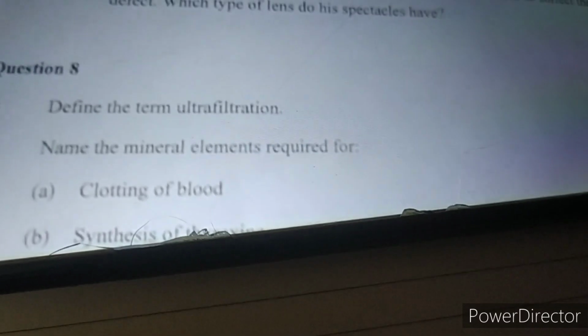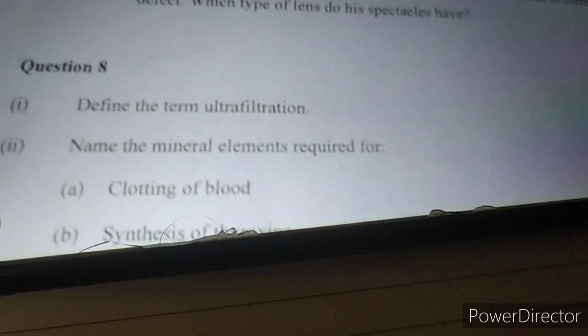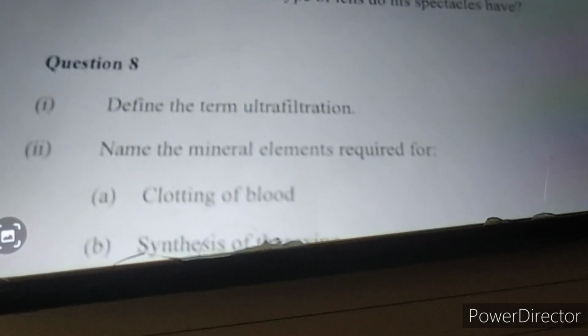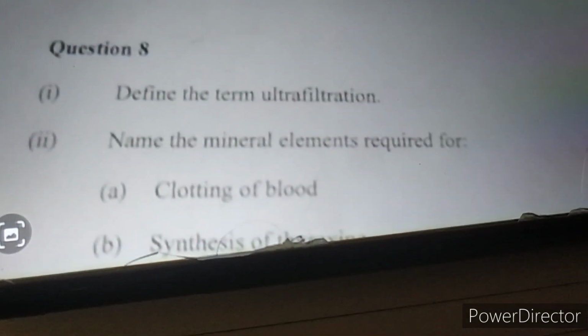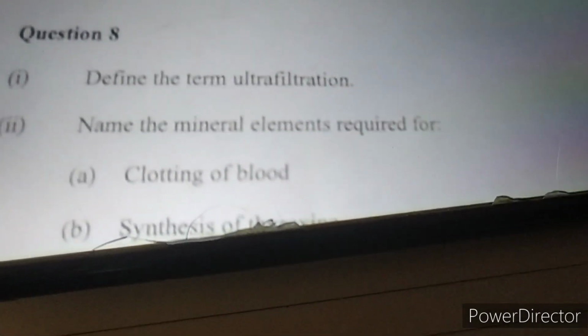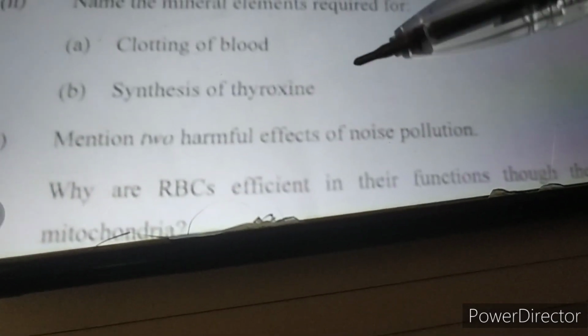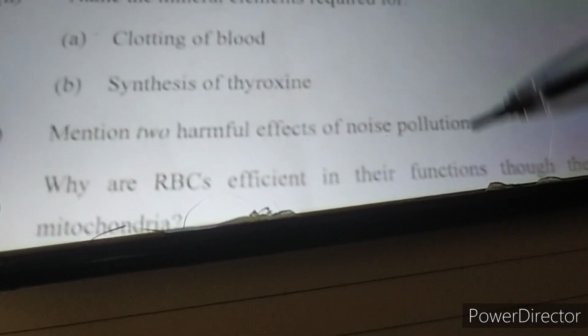Next we come to question number 8. Define the term ultrafiltration: the filtration in the glomerulus of the blood under high hydrostatic pressure, due to the narrow diameter of the efferent arteriole, is termed as ultrafiltration. Next is, name the mineral elements required for clotting of blood, that is calcium, and for synthesis of thyroxine, iodine. Mention 2 harmful effects of noise pollution.